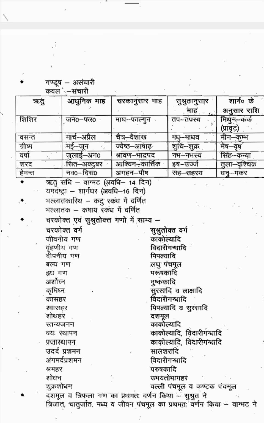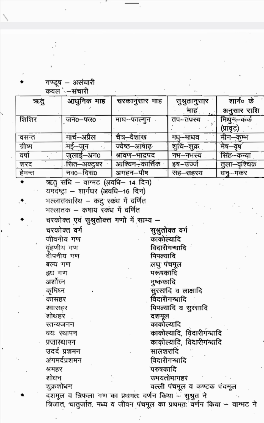Then Varsha Ritu comes under July and August. According to Charaka, the months are Shravana and Bhadrapada. According to Sushruta, Nabha and Nabhasya. According to Sharangadhara, Karka and Simha Rashi. Sharad Ritu comes under September and October. According to Charaka, Ashwina and Kartika months come under Sharad Ritu. According to Sushruta, Isha and Urja. According to Sharangadhara, Kanya and Tula Rashi.